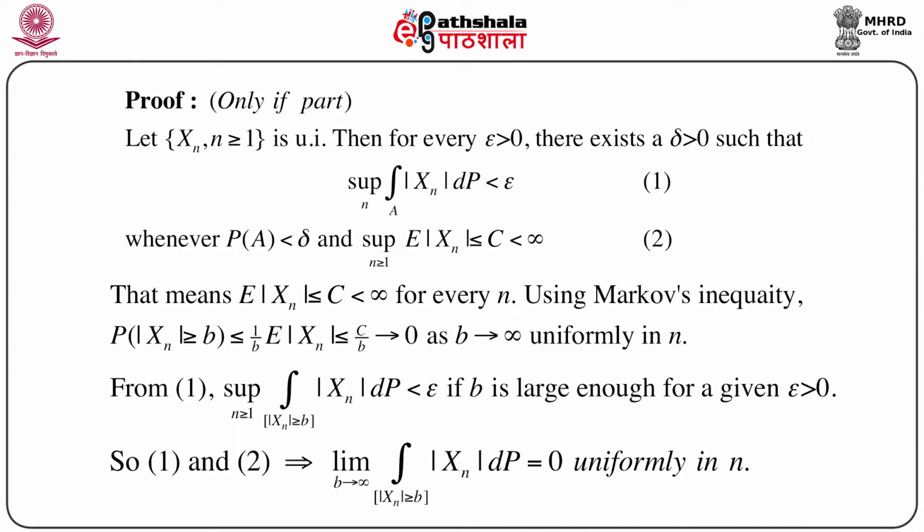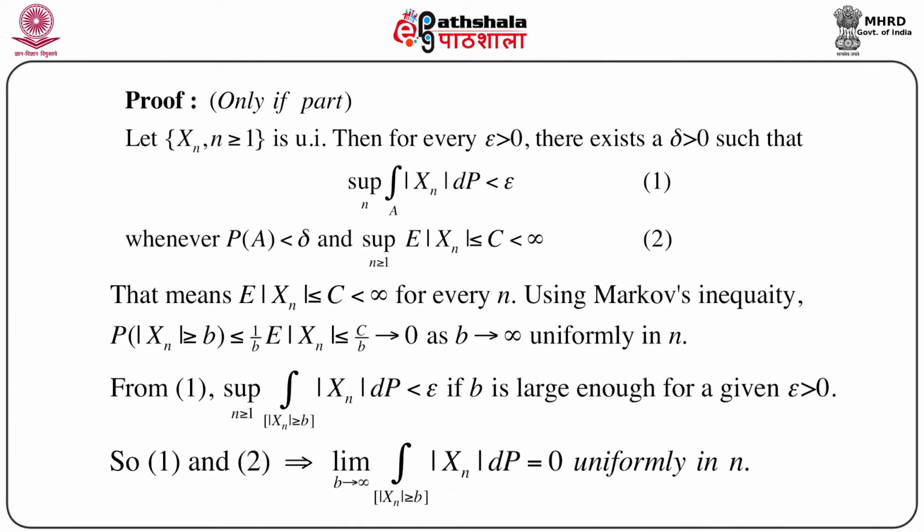Now from 1, we can always say that the supremum over n of the integral of mod X_n over mod X_n greater than or equal to b, dP, is less than epsilon if b is large enough for a given epsilon greater than 0. The reason is the previous line, because probability of mod X_n greater than or equal to b goes to 0, or becomes smaller than any arbitrarily small positive quantity. So this follows coupled with condition 1.